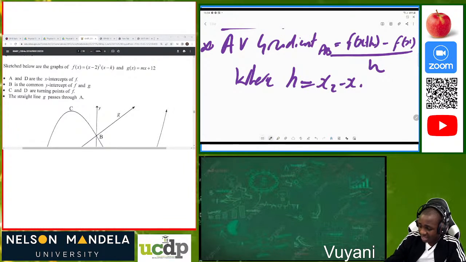So what does this mean? It means that as h decreases, the average gradient of the line between A and B gets closer and closer to the gradient of the tangent at point x.